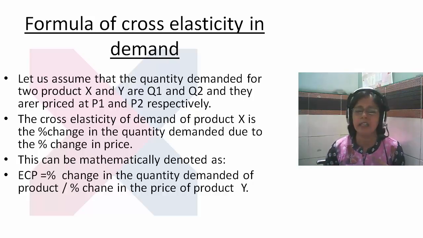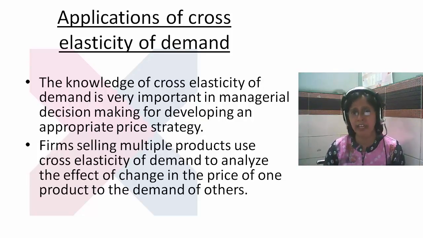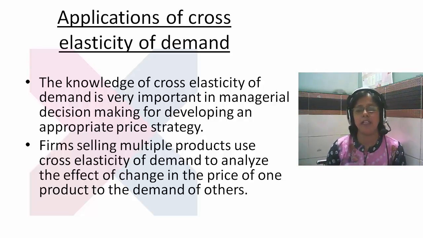Mathematically, we can define cross elasticity as ECP, that is the percentage change in the quantity demanded of product x divided by the percentage change in the price of product y. So generally the cross elasticity of demand is negative. It helps the business organization take its own decisions by making its price strategy, as well as reflecting the price of one product and the demand of the other. Okay.